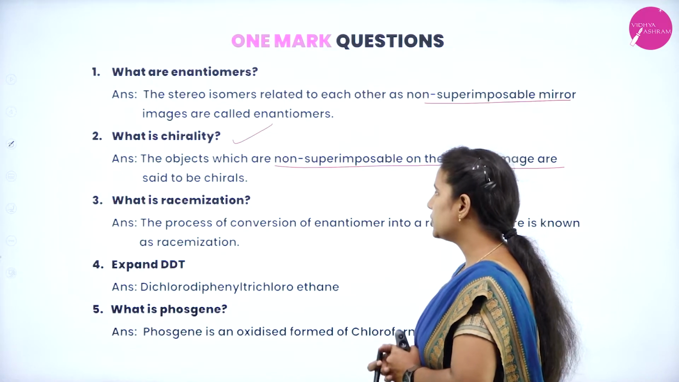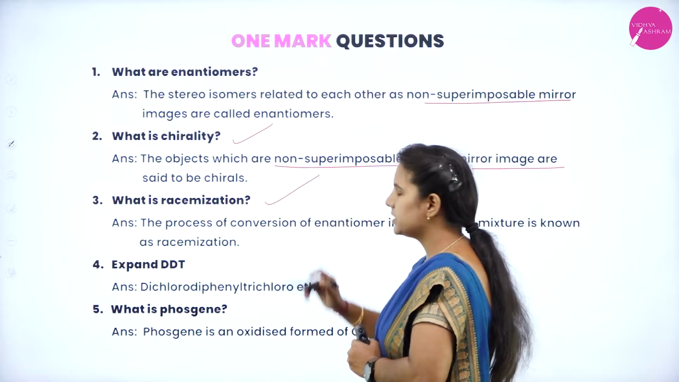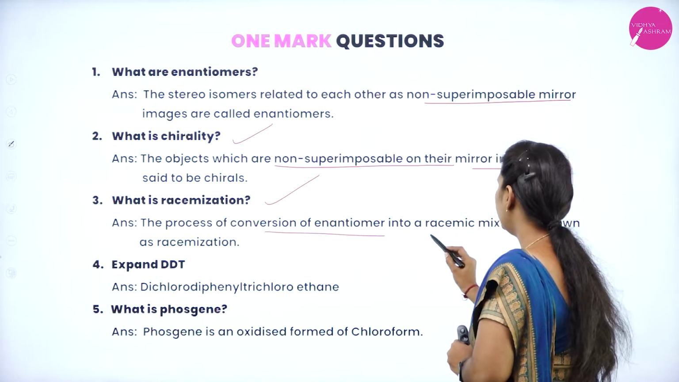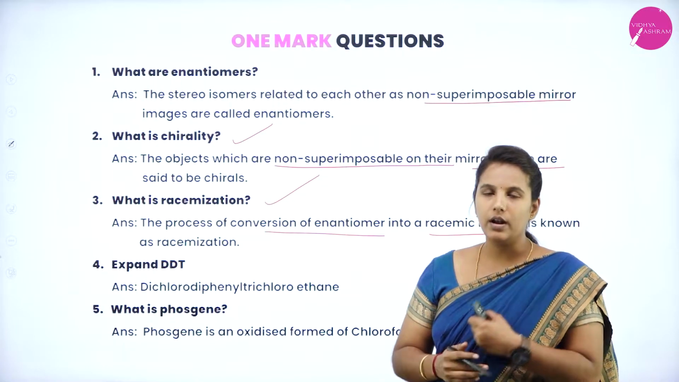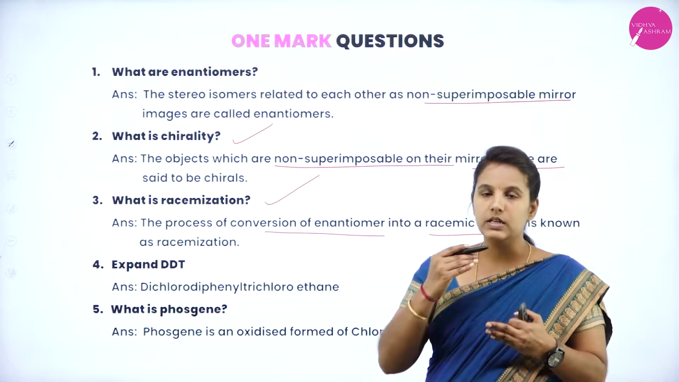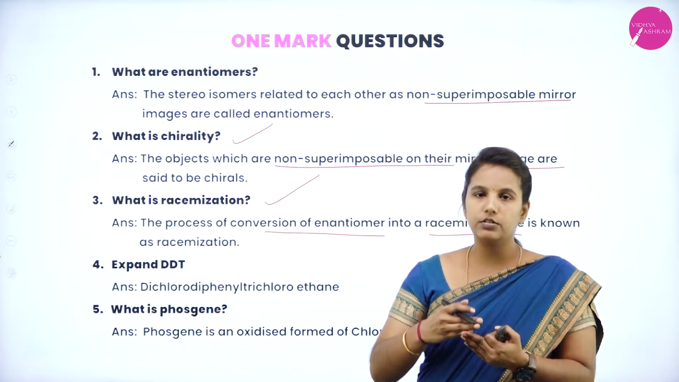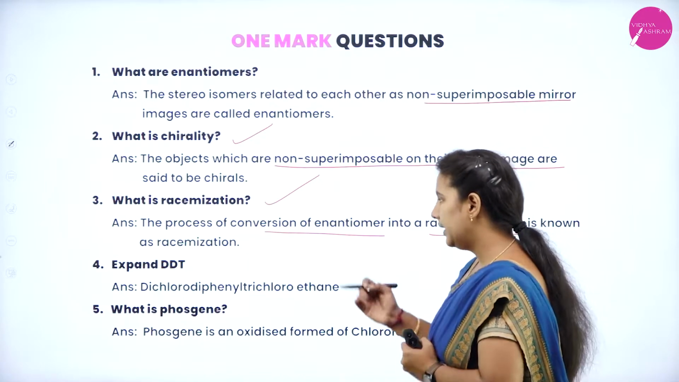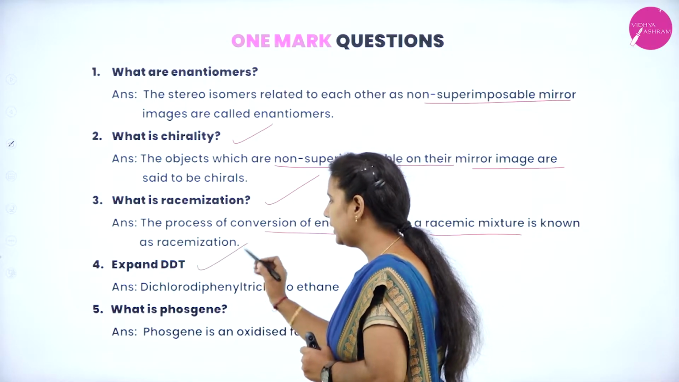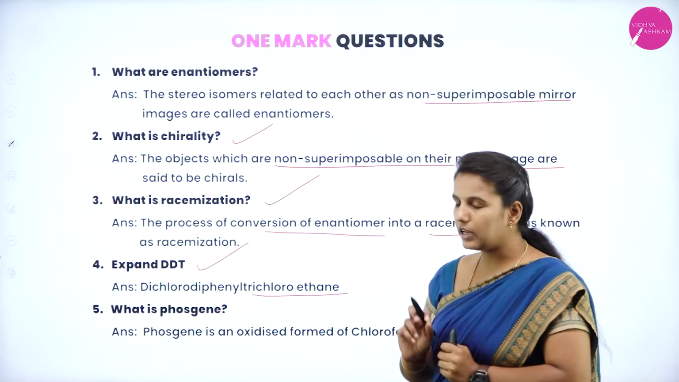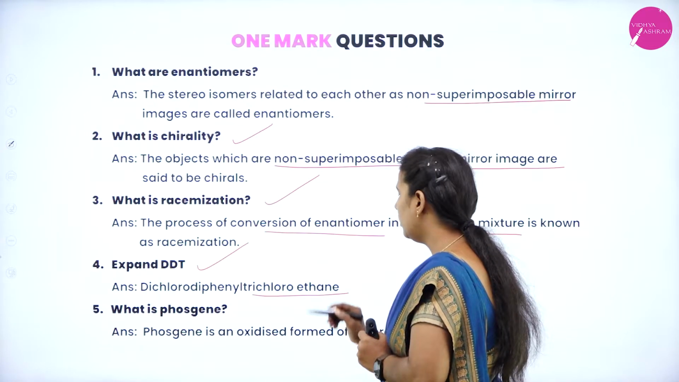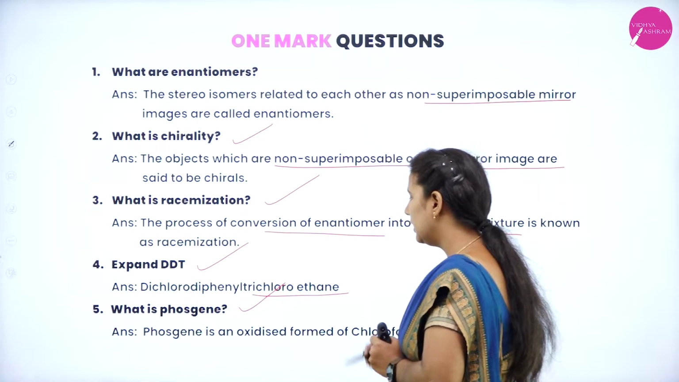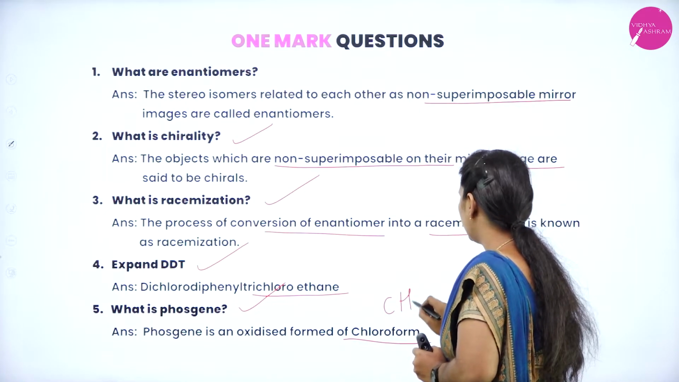Next question, what is racemization? The process of conversion of enantiomers into a racemic mixture. We call it what? Racemization, a process of converting the enantiomers into the racemic mixture. Hence, it is named racemization. Next question, expand DDT. DDT is dichloro diphenyl trichloroethane. Next question, what is phosgene? Phosgene is an oxidized form of chloroform.